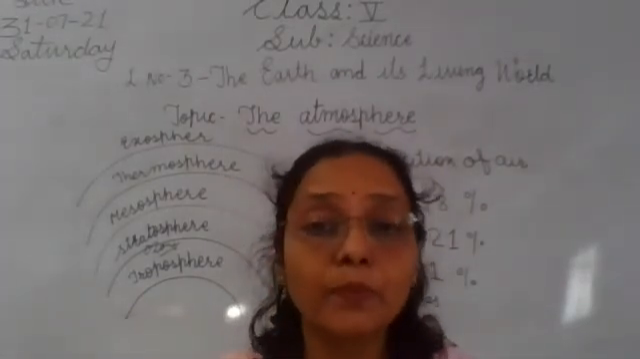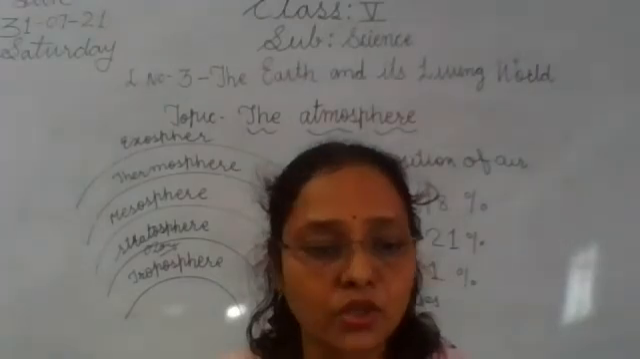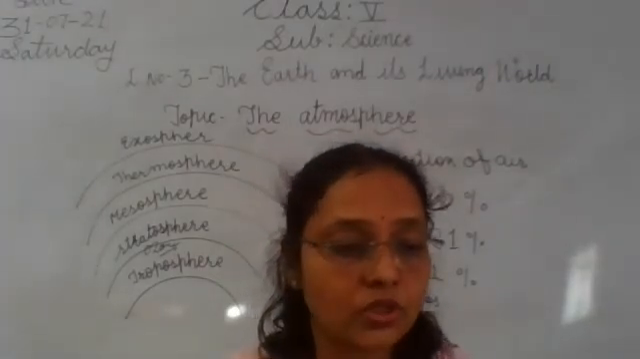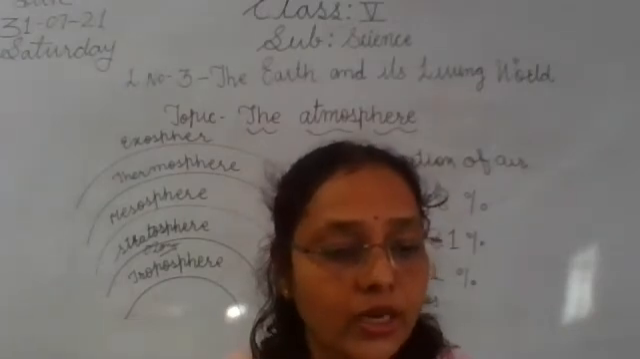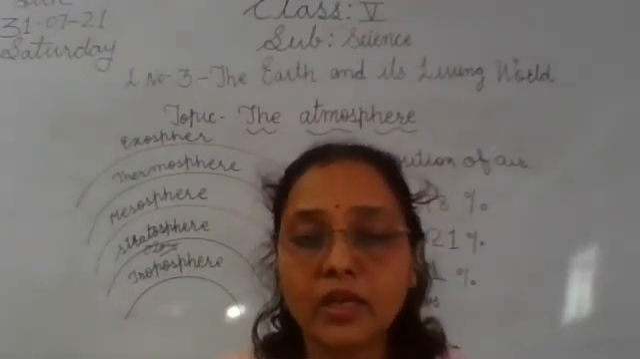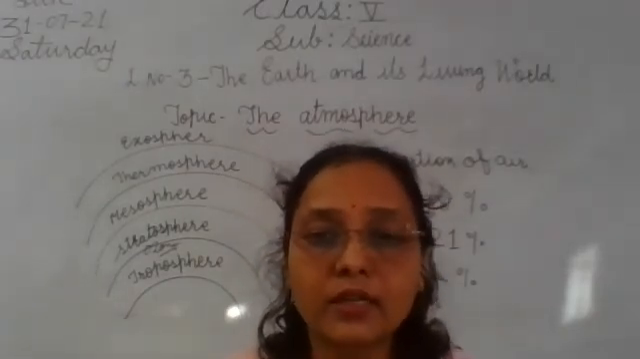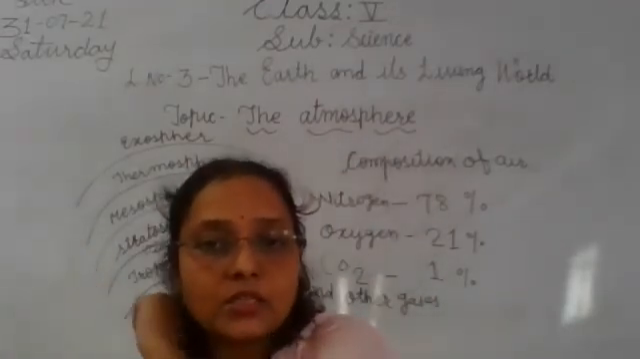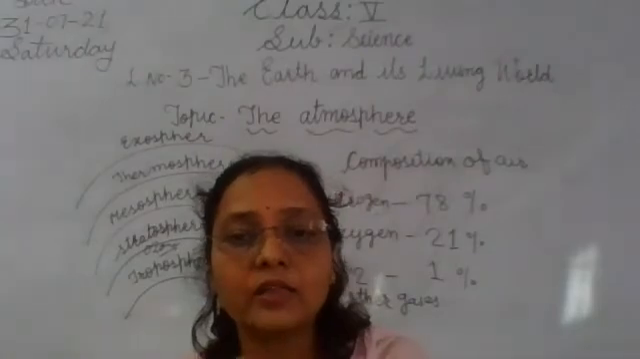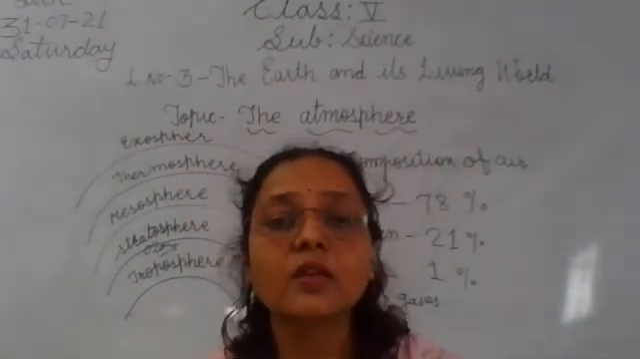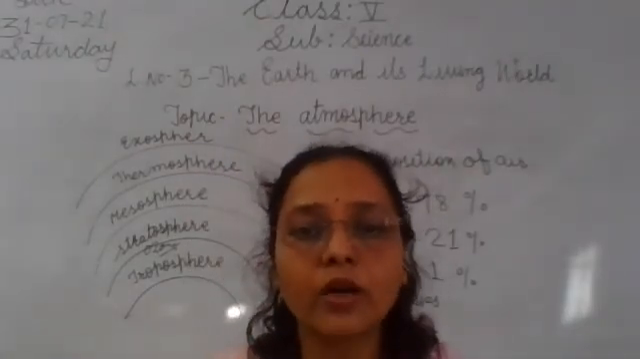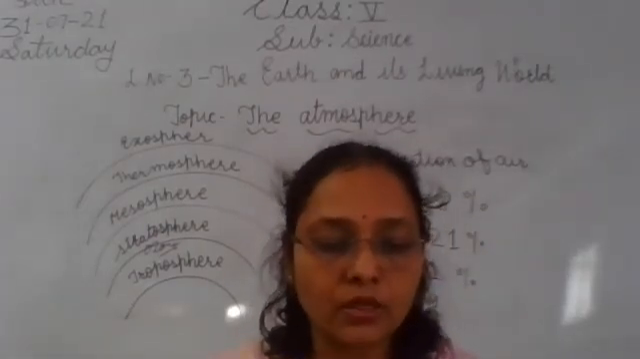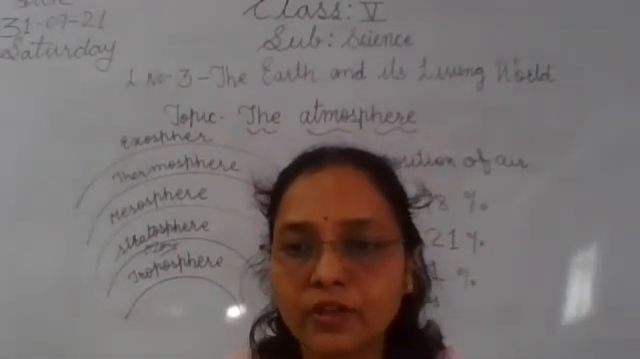Also we learned the composition of air. Air is a mixture of many gases. They contain nitrogen, oxygen, water vapor and carbon dioxide, and many other gases are also present in the air. This percentage is fixed. Nitrogen is 78 percent, oxygen is 21 percent, and other gases are 1 percent. Also water vapor is present in the air. So this is about the Earth's atmosphere.